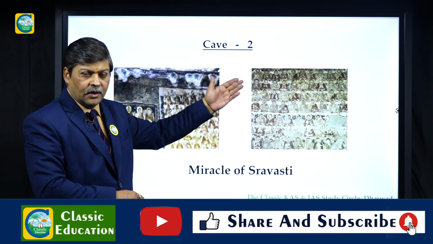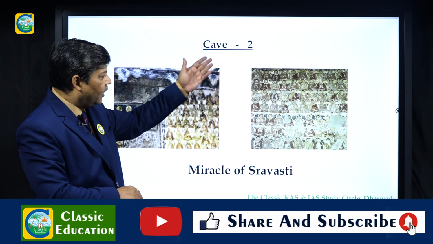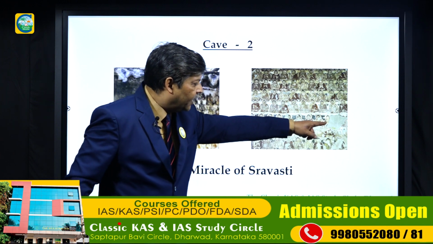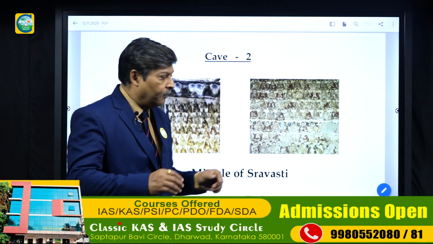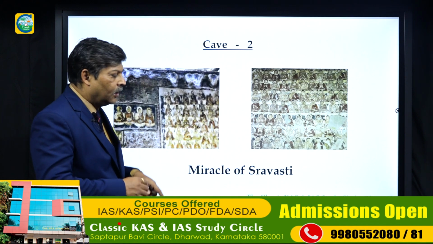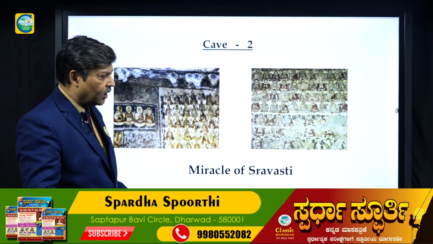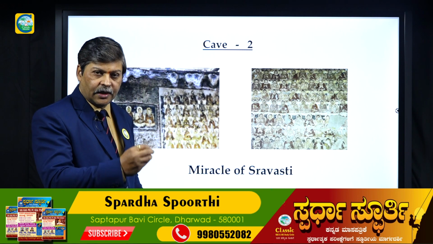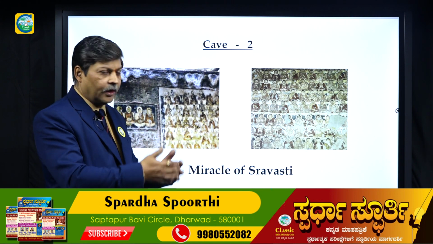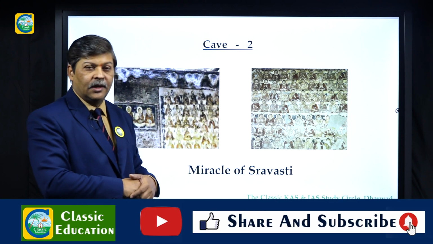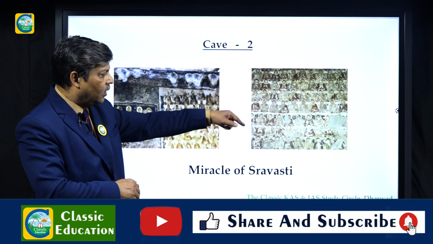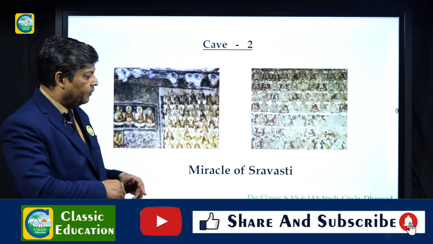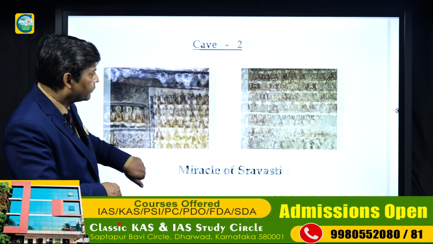Here this is on the wall of cave number 2. The Miracle of Shravasti, where you can see these are all the distorted parts, where the painting is now withering out. The paint is withering out. So protection is taken. UNESCO has taken it, and the Archaeological Survey of India is doing a yeoman job for the protection of the present paintings there. This is one of the most important paintings we have got in cave number 2 as well as cave number 1, the Miracle of Shravasti.